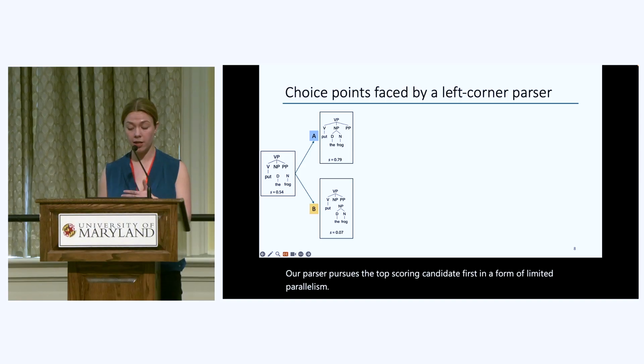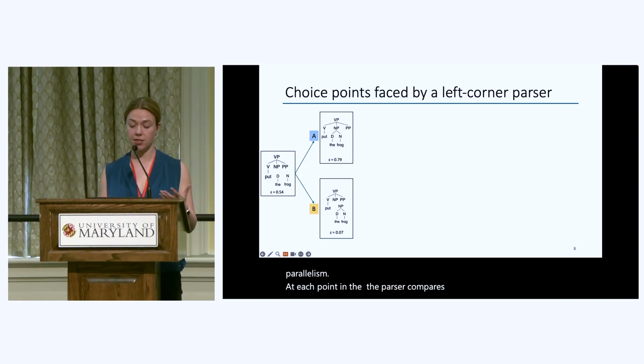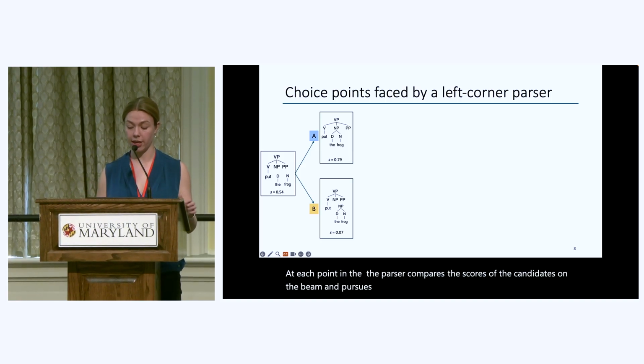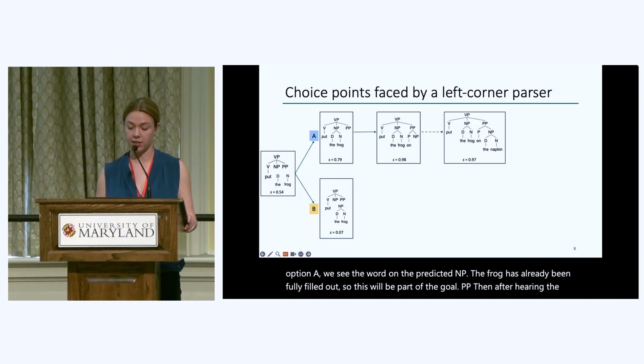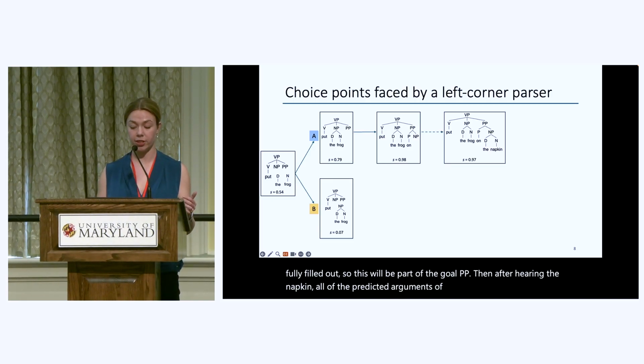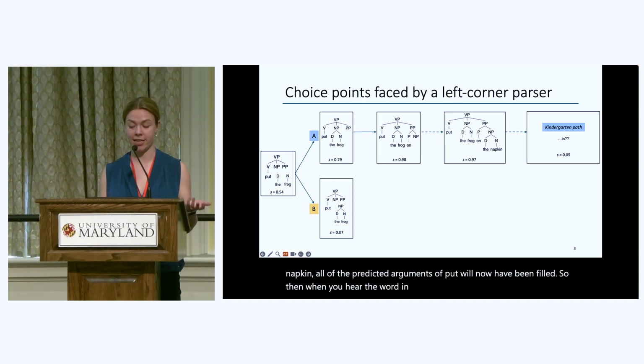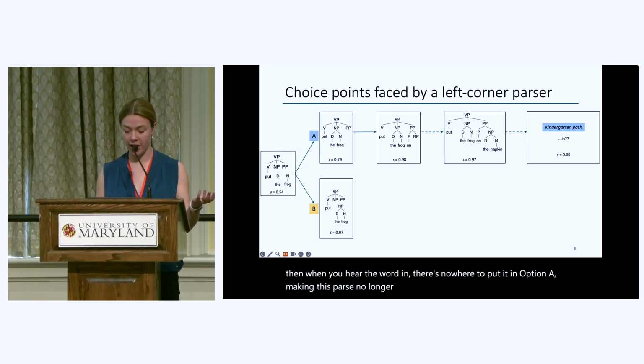At each point, the parser compares the scores of the candidates on the beam and pursues the top scoring candidate. So now, continuing with option A, we see the word on. The predicted NP, the frog, has already been fully filled out, so this will be part of the goal PP. Then, after hearing the napkin, all of the predicted arguments of put will now have been filled. So then, when you hear the word in, there's nowhere to put it in option A, making this parse no longer viable, the kindergarten path.